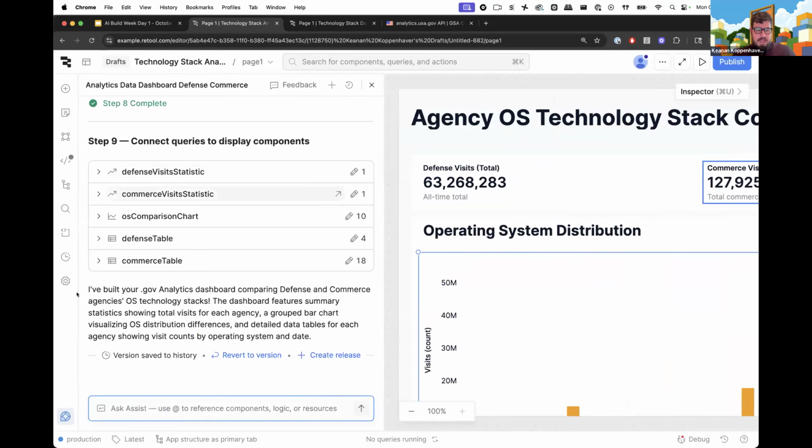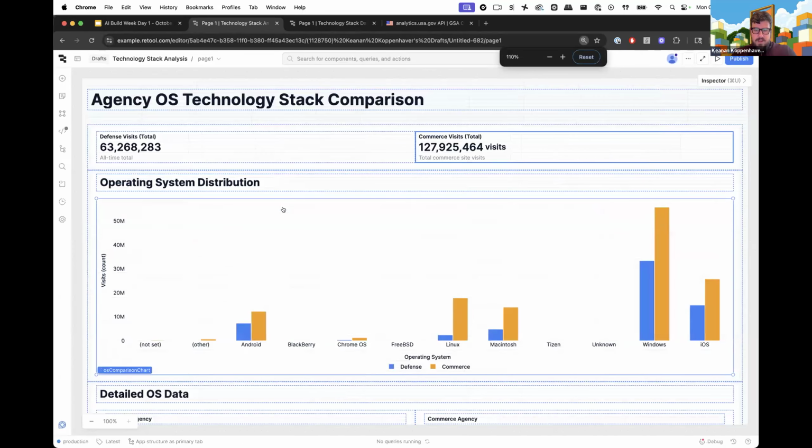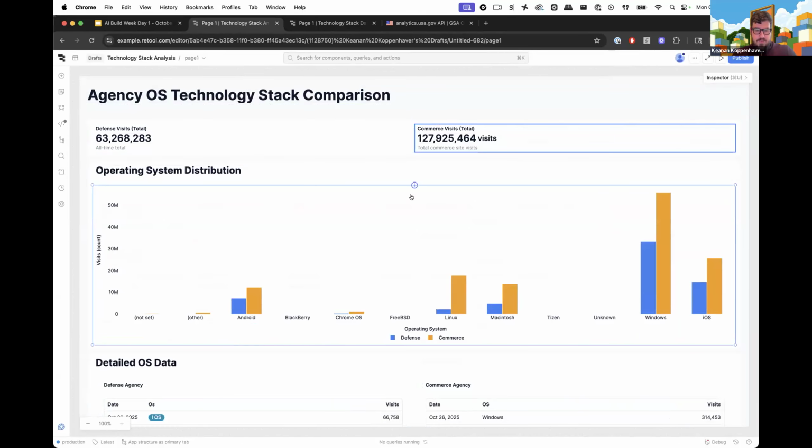Now we are here at the end. It says, I built your app. We're comparing defense and commerce agencies. The dashboard features show total visits, a grouped bar chart, differences, and detailed data tables. All right, so let's close that and look at what we've got here. We've got exactly what it said, basically.